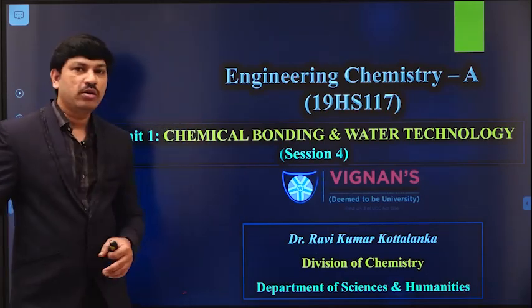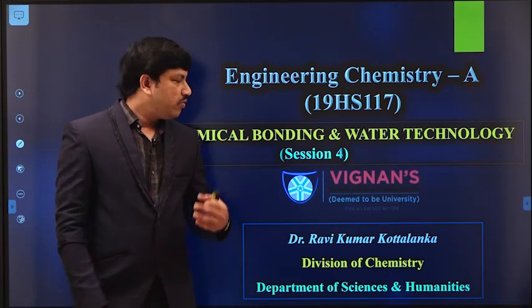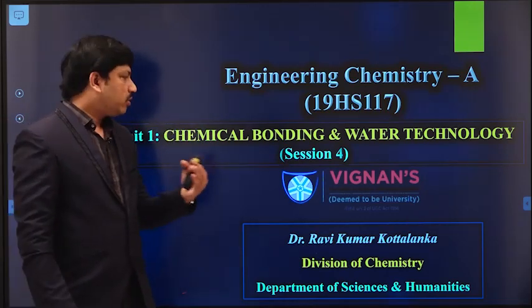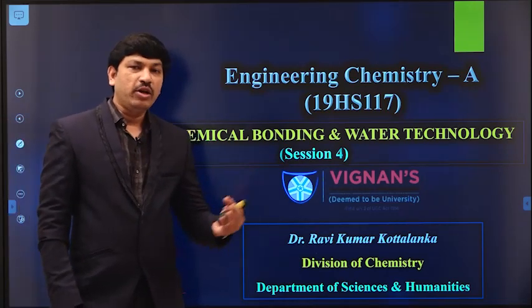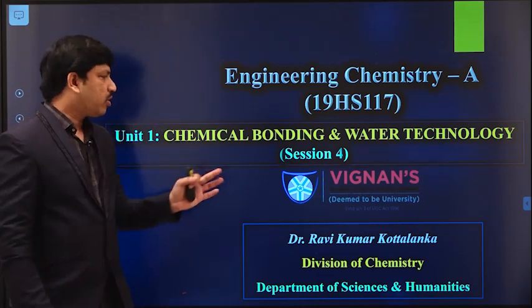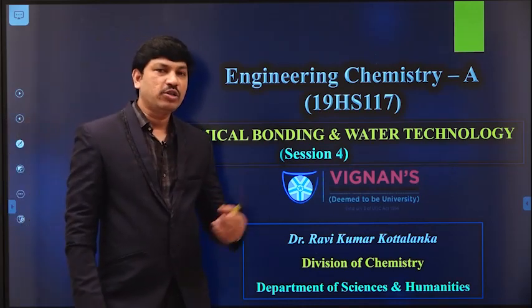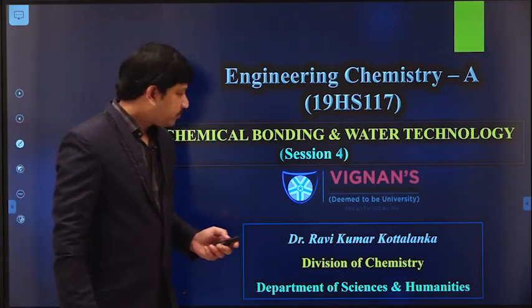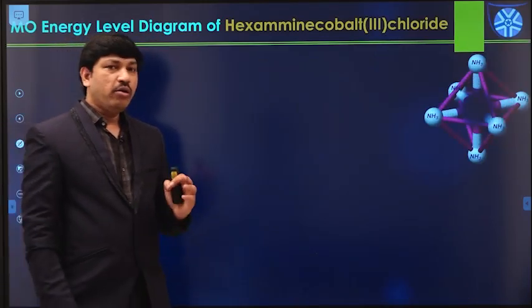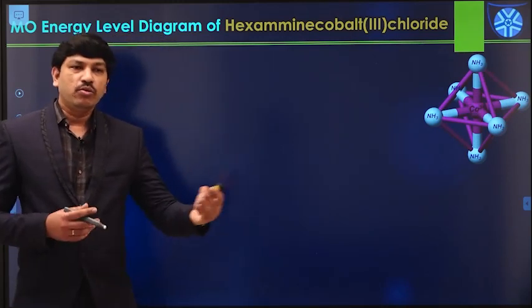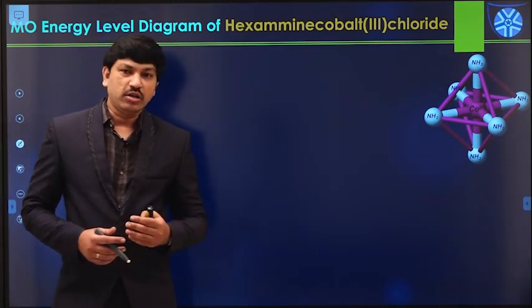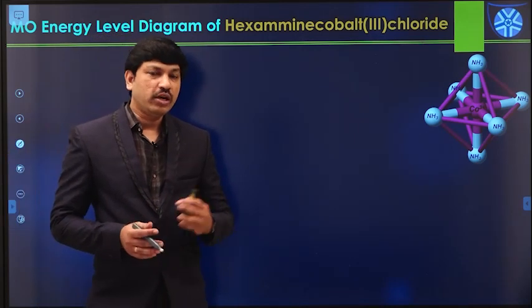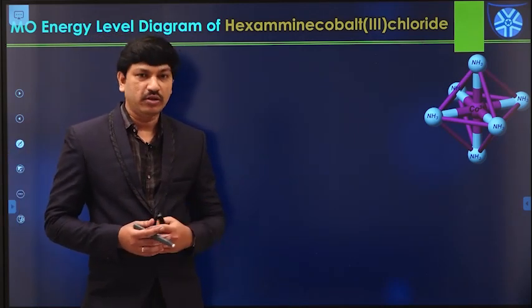And today in this session, we will see how molecular orbital theory explains the formation of octahedral metal complexes, by taking one example. According to crystal field theory, the metal ligand bond formation is purely ionic in nature. That is one of the main drawbacks of crystal field theory.